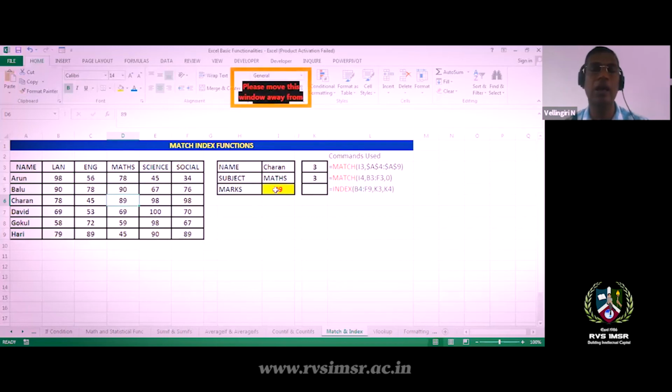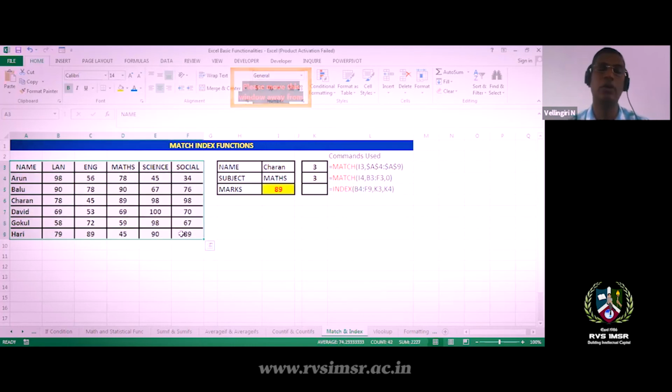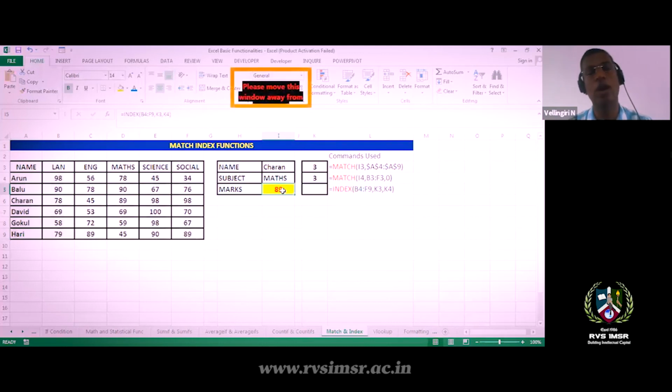Because of the time limit, I cannot give you complete details over here. This is using the MATCH function and INDEX function. We can identify this value. Here it is a small area because it's small data, so we can view it. If it is huge data, we cannot manually see it easily. So we use these functions and we can identify the results. This is the usage of MATCH and INDEX functions.